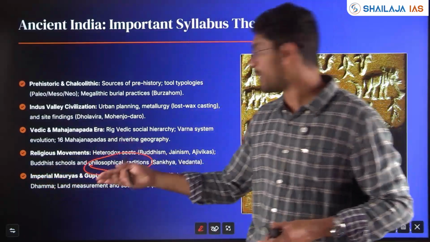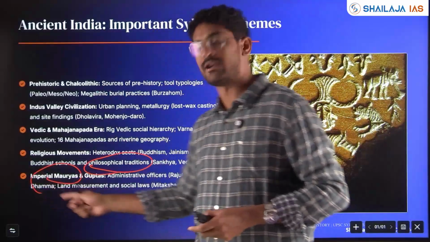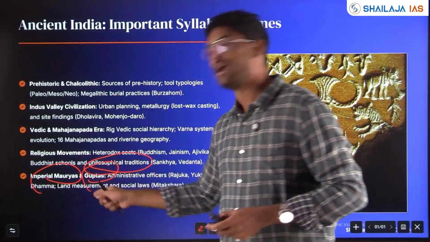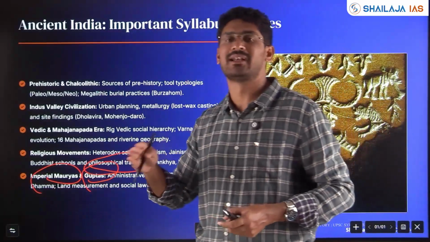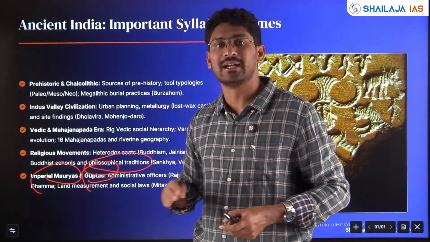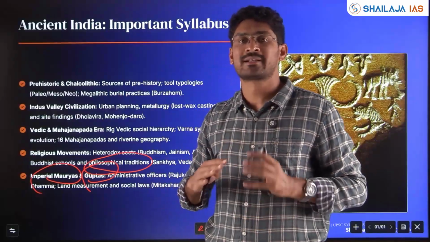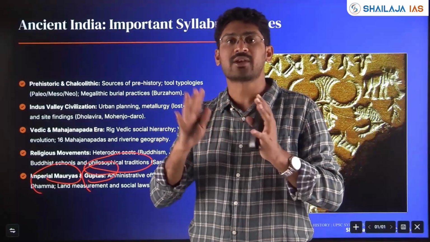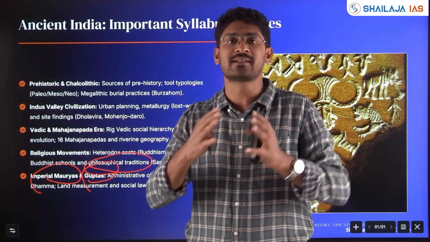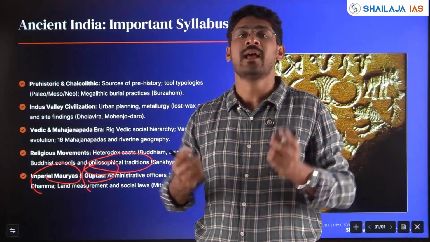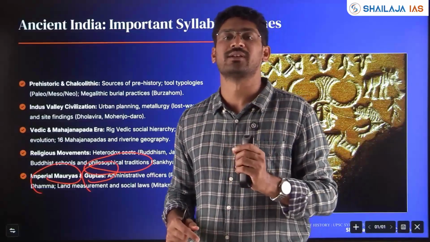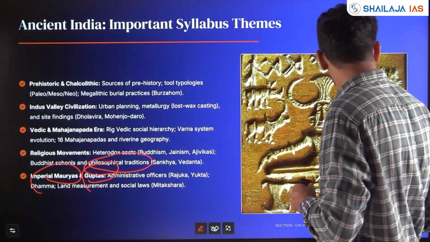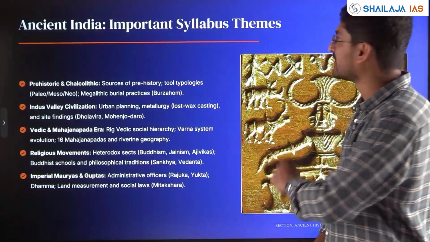Then the big important kingdoms like Maurya and the golden age period of Gupta, and complete administration, military, economy, society, religion, poets, scientific development linked to it becomes very important. That's how you study the timeline as well as the development of our culture linked with geographical locations. Clear? We'll go to the next slide. We saw ancient history.